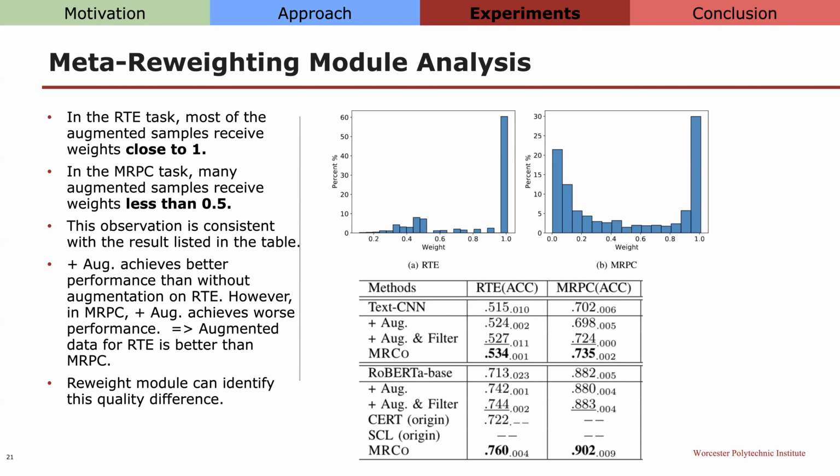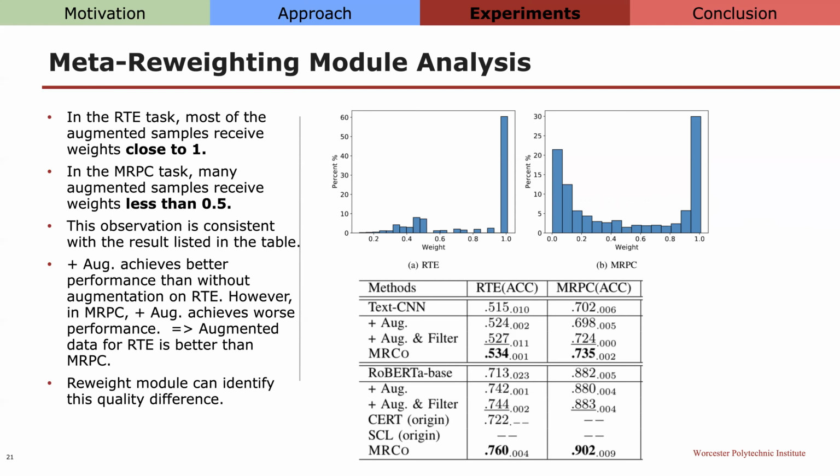Lastly, we want to know whether the reweight module can effectively assign weights to the augmented samples. So we pick 2 tasks, RTE and MRPC. In RTE, considering all the augmented samples at the same importance shows better performance than the model without using any augmented samples. Meanwhile, we observed that in MRPC it is contradictory. So this indicates the quality of RTE's augmentation is better than MRPC's.